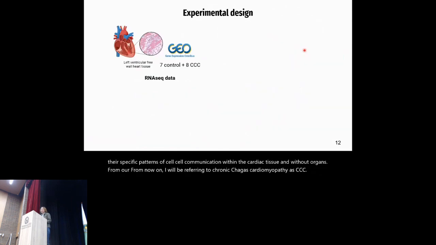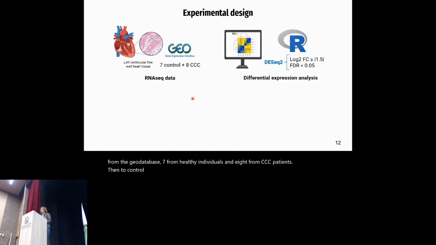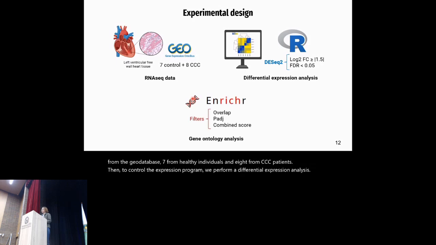To construct this interactome, we began by downloading 15 RNA sequencing samples from the GEO database, 7 from healthy individuals, and 8 from CCC patients. Then, to construct the expression program, we performed a differential expression analysis. And to better understand the biological processes activated in the disease in the cardiac tissue, we performed a gene ontology analysis.